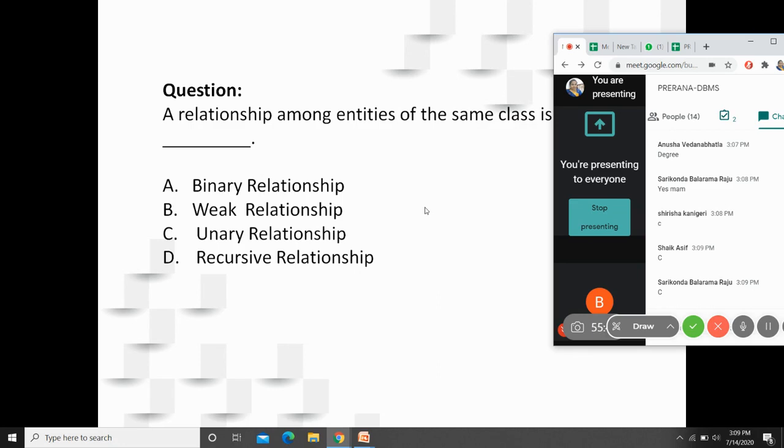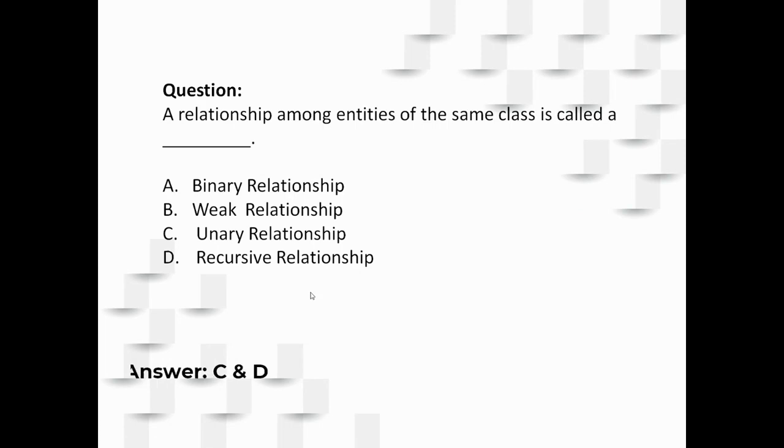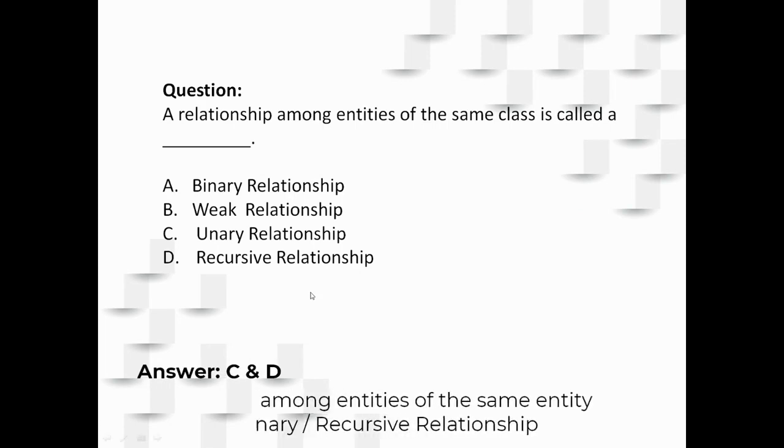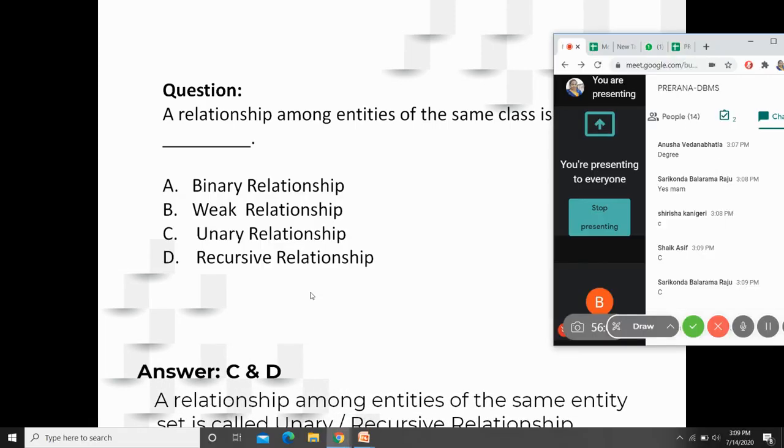Weak relationship must have a relationship between stronger entity and weaker entity, and of course it is not called as weak relationship. We call that to be identifying relationship. And the answer here for this question is C and D, both are answers. The other name for unary relationship is called as recursive relationship. Please make a note of this.